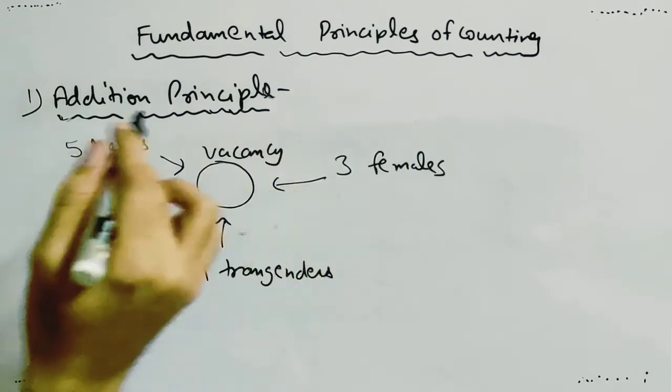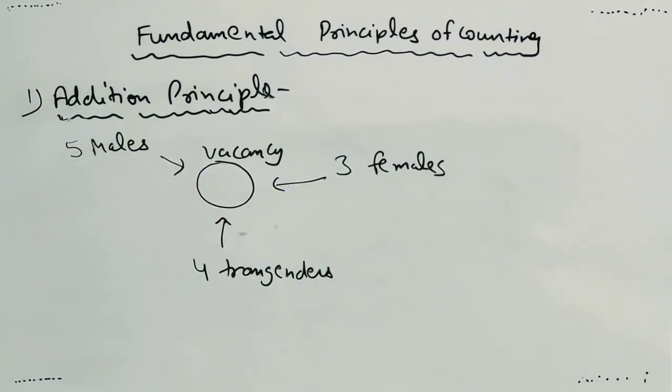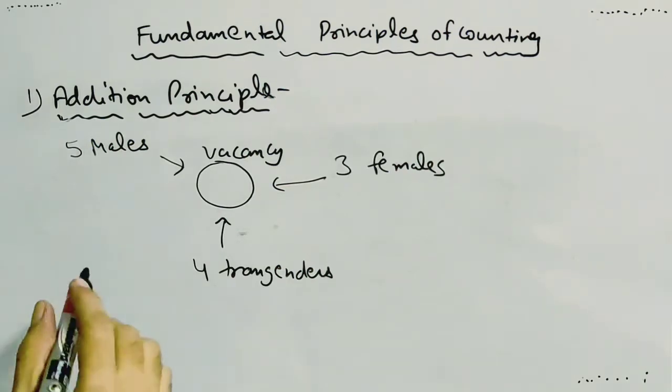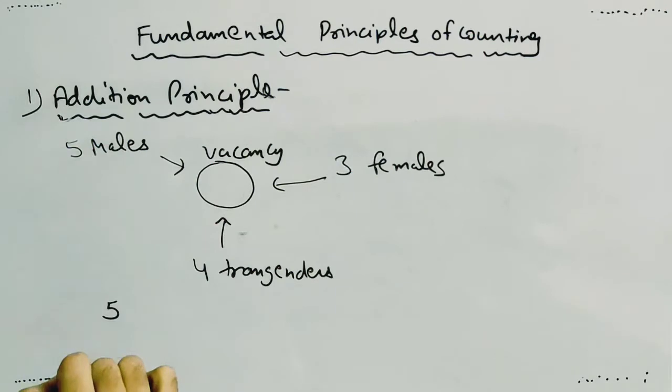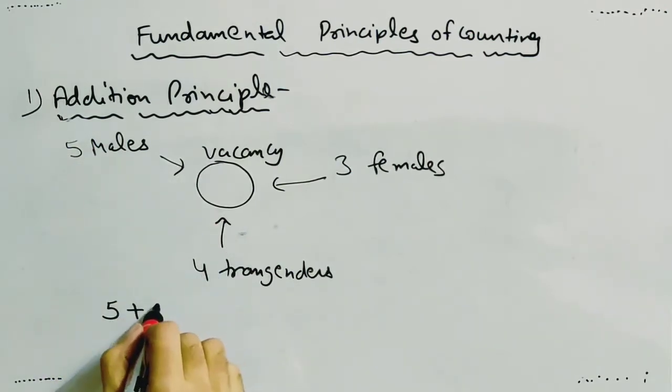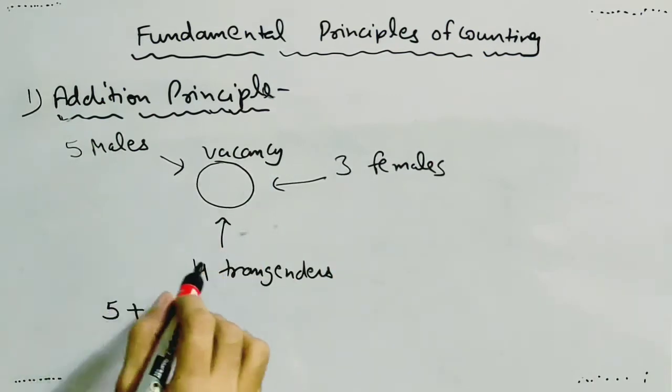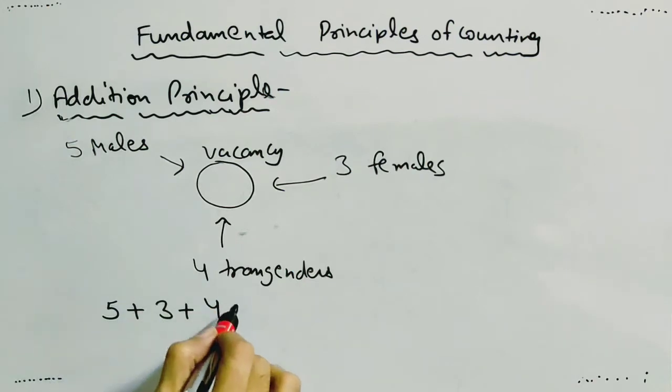In how many ways can we fill the vacancy? Either one of the 5 male candidates will be selected, or one of the 3 female candidates will be selected, or one of the 4 transgenders will be selected. So either it will be filled in 5 ways, or by one of the 3 females, or one of the 4 transgenders.